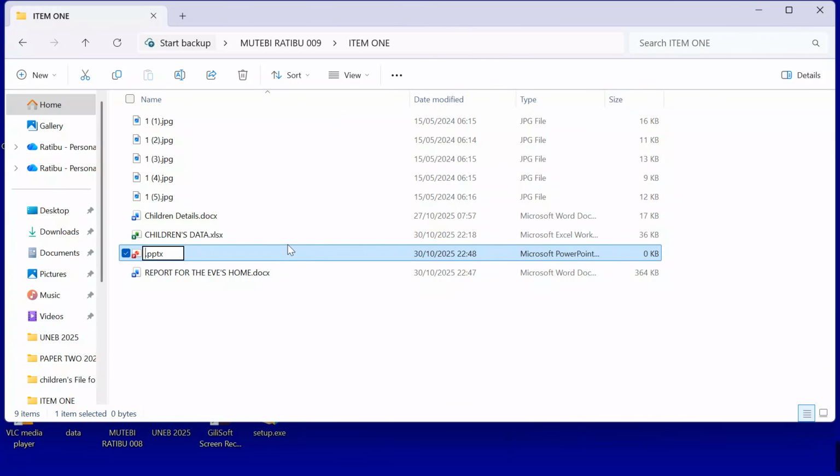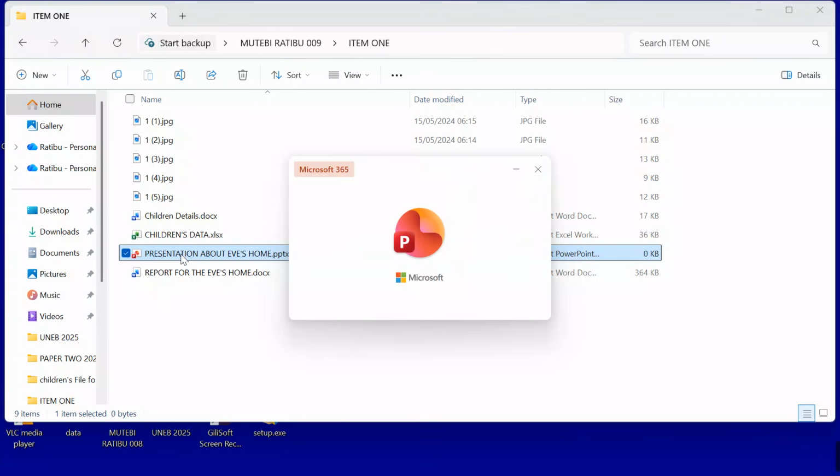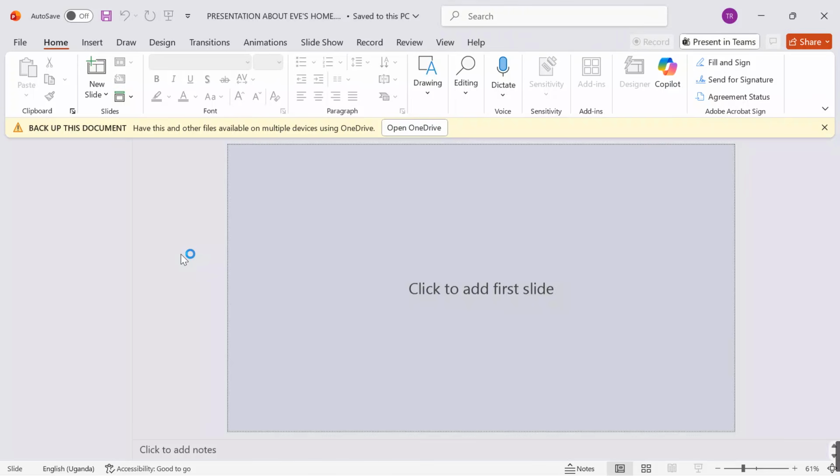I say presentation about Eve's home. Yes, you see the way I'm naming my files should be the same way you're also naming your files when doing an exam. You want to get some marks, that should be the same way you're also doing that.